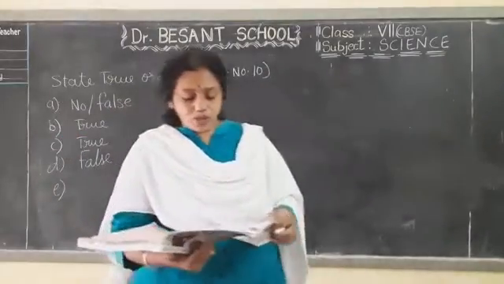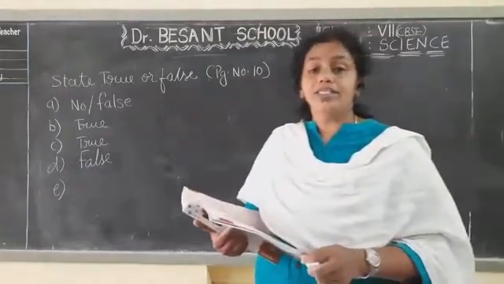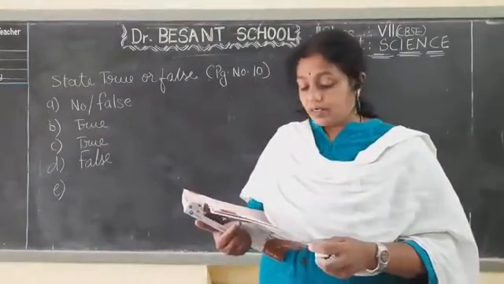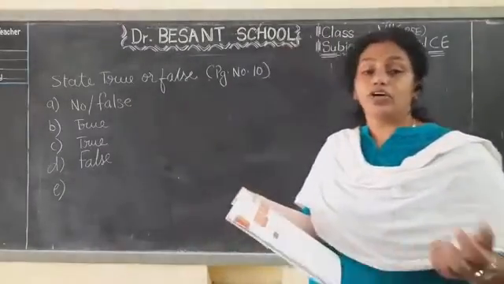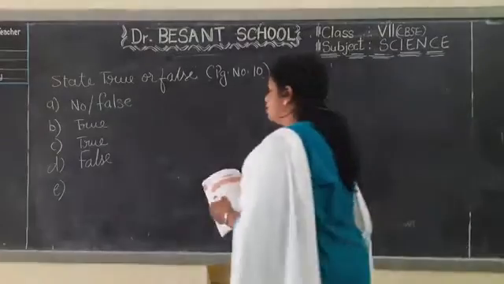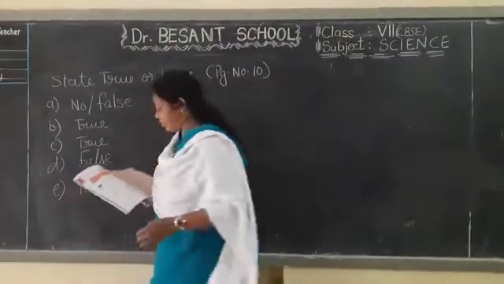Rhizobium is a nitrogen fixing microbe. True or false? Think. Rhizobium is a nitrogen fixing microbe. Microbe means microorganism, or here the example is bacteria. True. So we have completed this one.